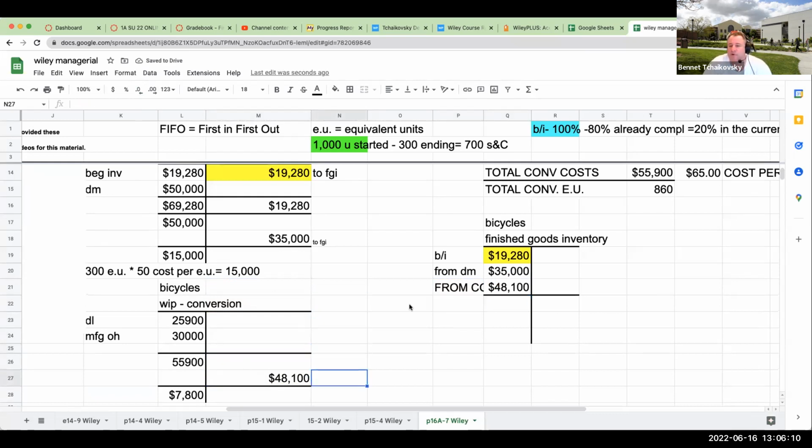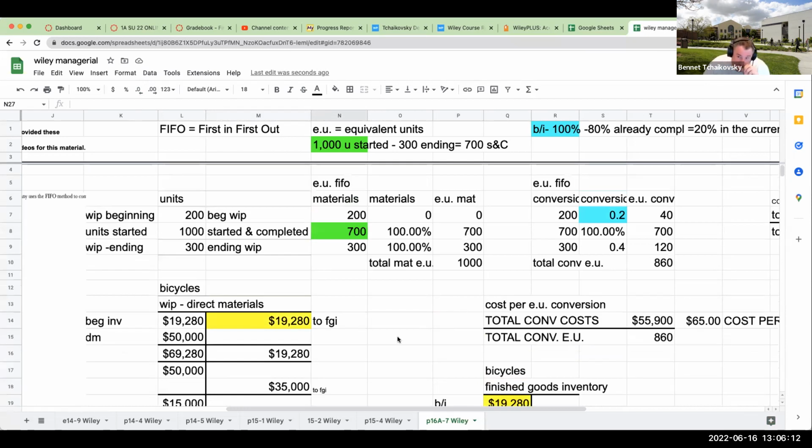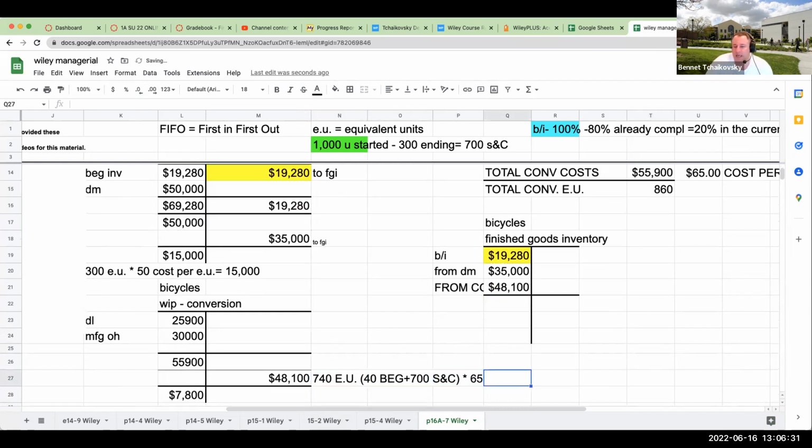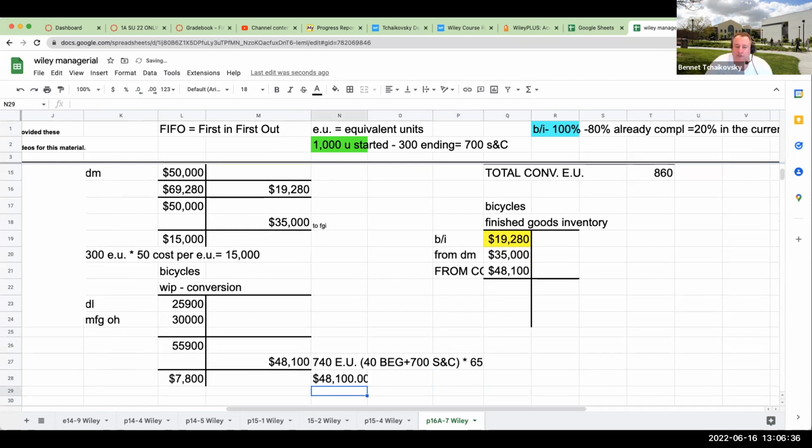Now, where did this number come from? Well, in terms of my equivalent units, I had 40 from the beginning, and then I had 700 that were started and completed. So this is going to be 740 equivalent units, the 40 from the beginning plus the 700 started and completed. I multiply that by 65. If I take 740 and multiply that by 65, I should get 48,100, which I do.